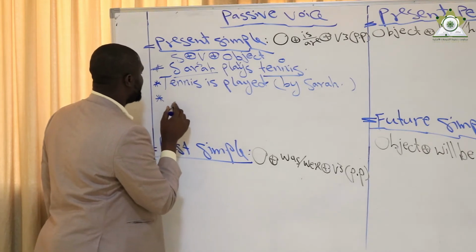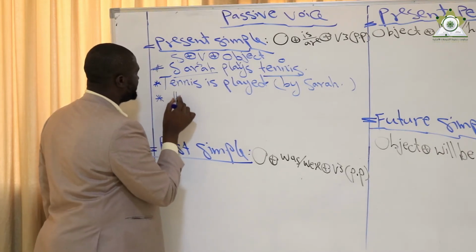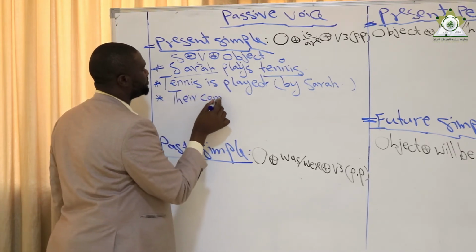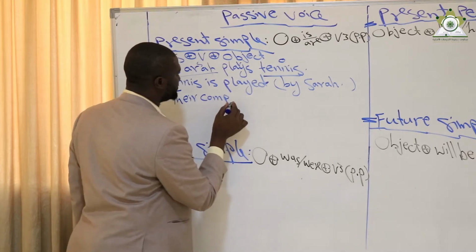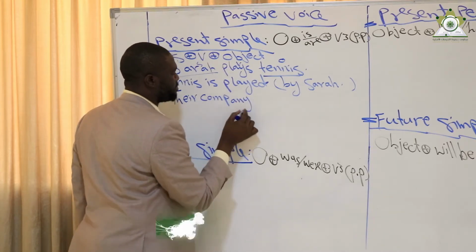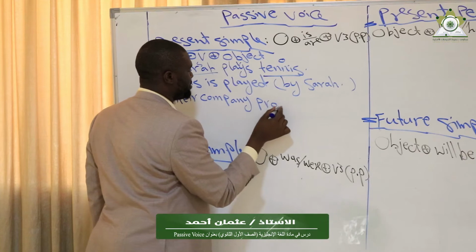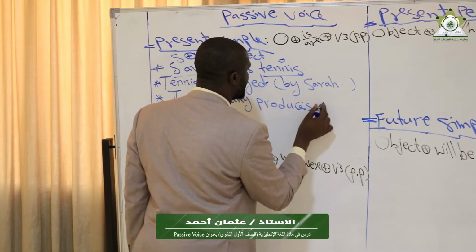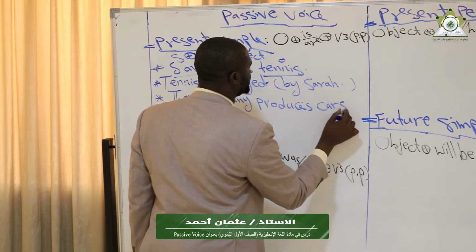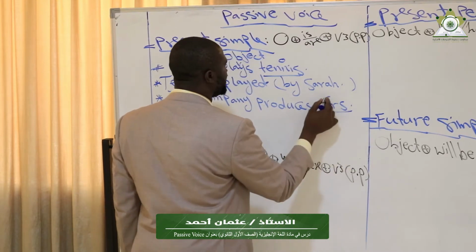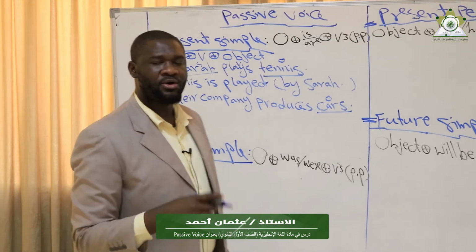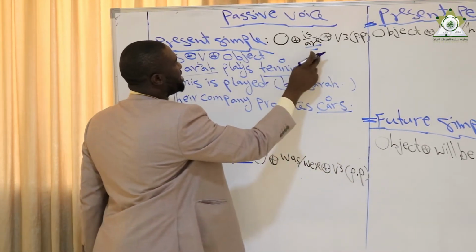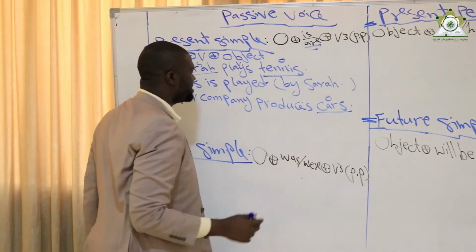For example, I say their company produces cars. Okay, so here the object is plural. Since the object is plural, I use are. Object plus are plus verb 3 or past participle.